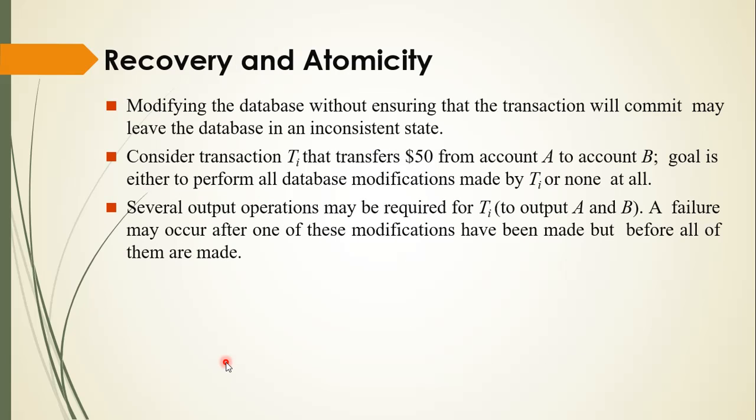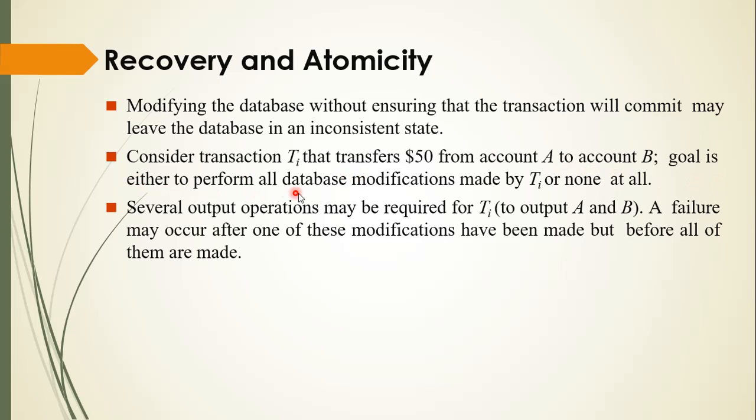Recovery and atomicity. Modifying the database without ensuring that the transaction will commit may leave the database in an inconsistent state. Okay, so if we modify the database without ensuring that transactions are committed, the database may be in an inconsistent state. See here, consider transaction Ti that transfers $50 from account A to account B. So if we are transferring from account A to account B, then it must be stored in account B. Then our transaction is successful.